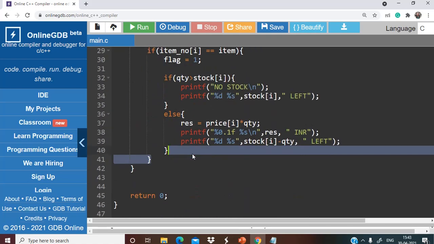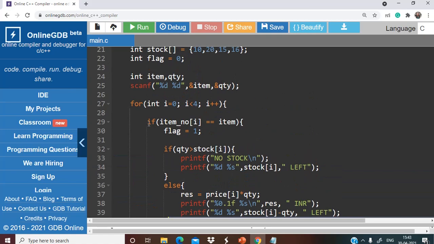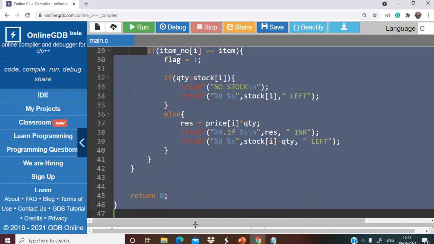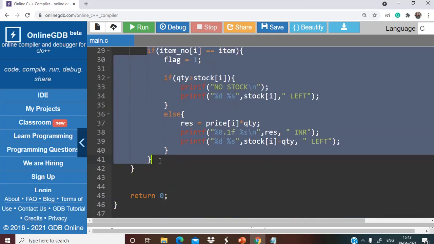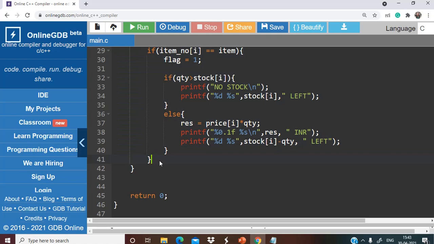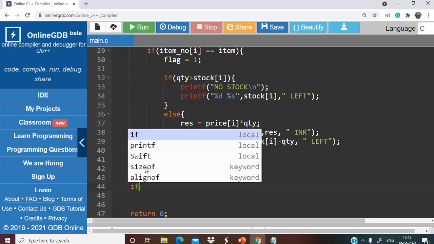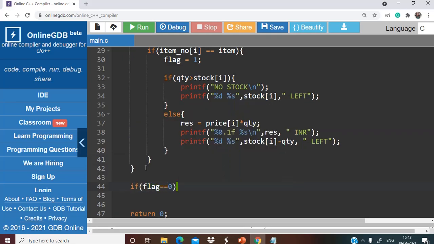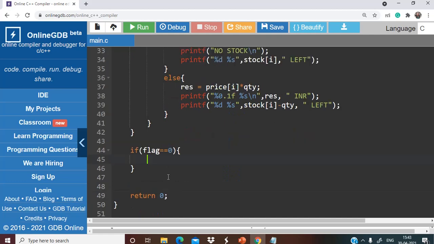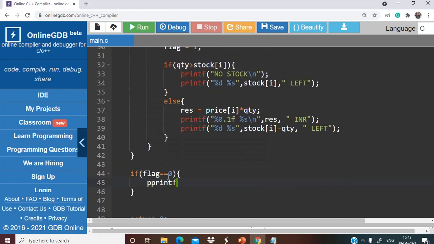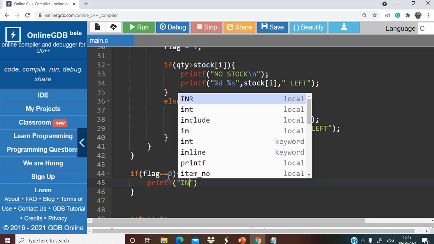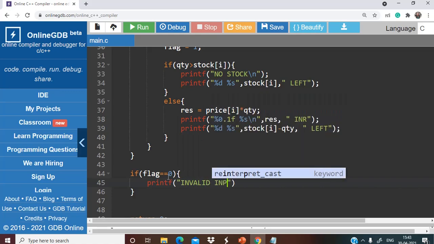After this, if this condition isn't satisfied, in that case we have to check for this one also: if flag equals 0, it means there is no update in the value of flag. So we can determine that the user has given something that is not present for the item number value, so we can give invalid input directly, right? So this was the whole code.